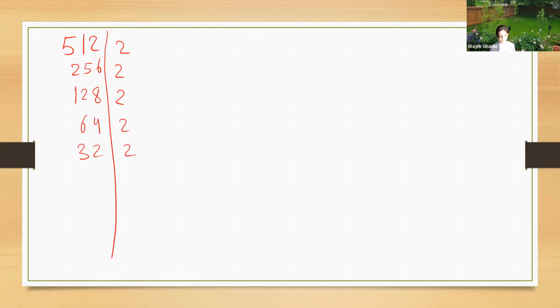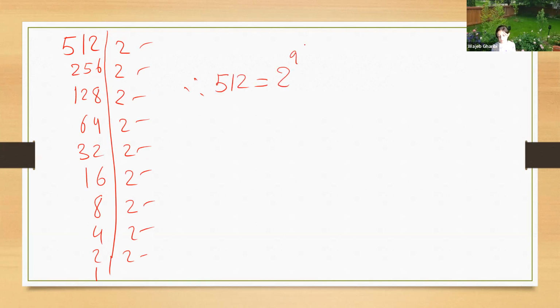32 divisible by 2 is 16. 16 divided by 2 is 8. 8 divided by 2 is 4. 4 divided by 2 is 2. 2 divided by 2 is 1. So let us count them: 1, 2, 3, 4, 5, 6, 7, 8, 9. Therefore, 512 can be written as 2 to the power of 9. 2 is a prime, and 2 to the power of 9 is a power of a prime.